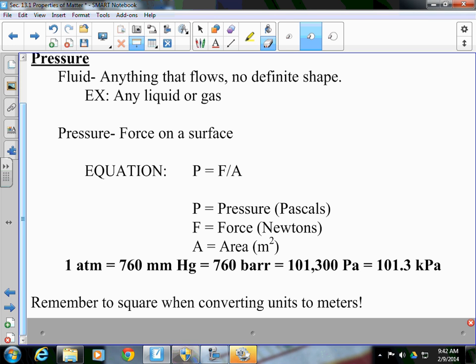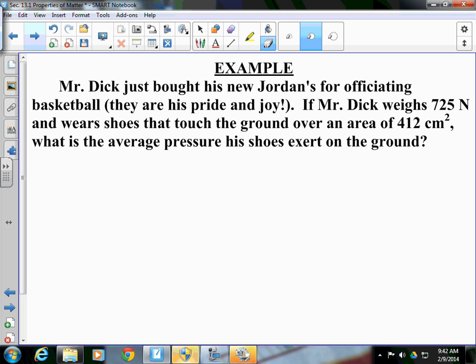So in the next problem here, we're going to deal with an example in which we need to convert from centimeters to meters, and we'll talk about what exactly we have to do there. So with that, we can talk in an example. Mr. Dick just bought his new Jordans for officiating basketball. They are his pride and joy. Some kid from Maple River offered him $150 to wear them for a game the other night. If Mr. Dick weighs 725 newtons and wears shoes that touch the ground over an area of 412 centimeters squared, what is the average pressure his shoes exert on the ground?